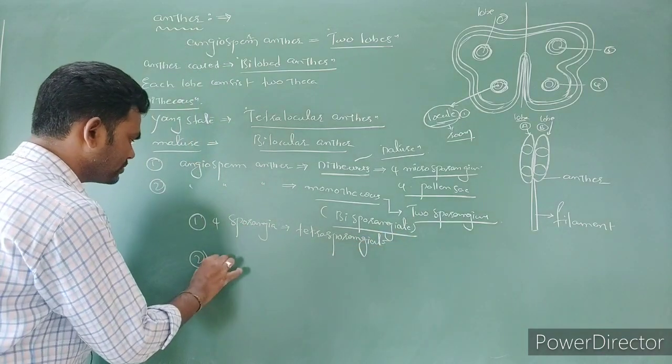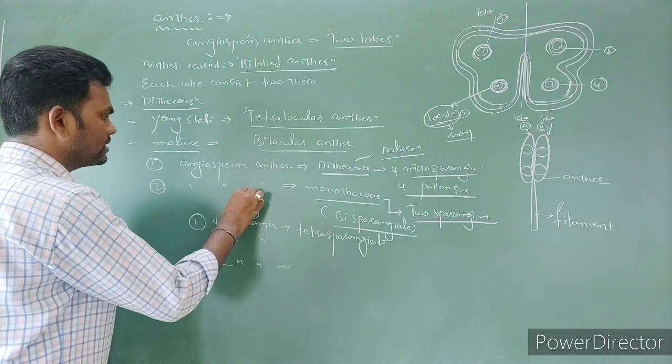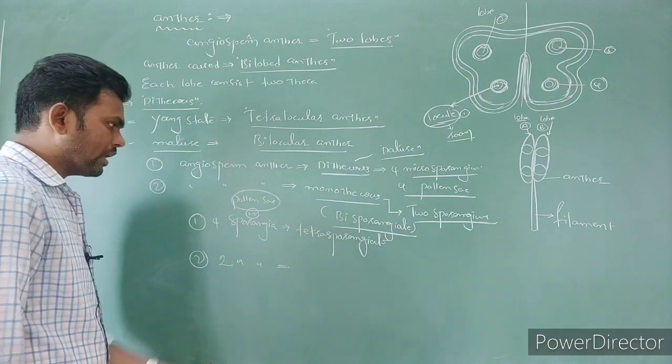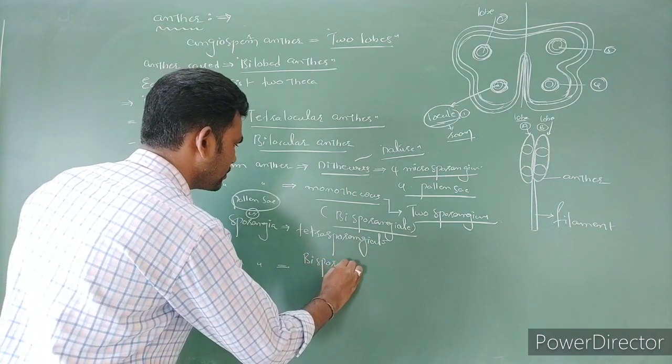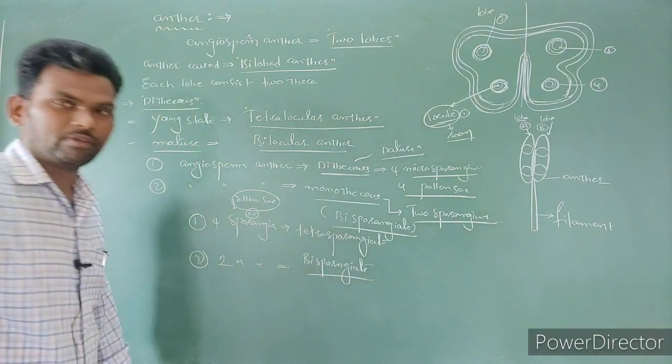If only 2 sporangia are present, that is nothing but, in simple language, what? Pollen sac. If only 2 pollen sacs are present, that is called what? Bisporangiate. This is actually information.